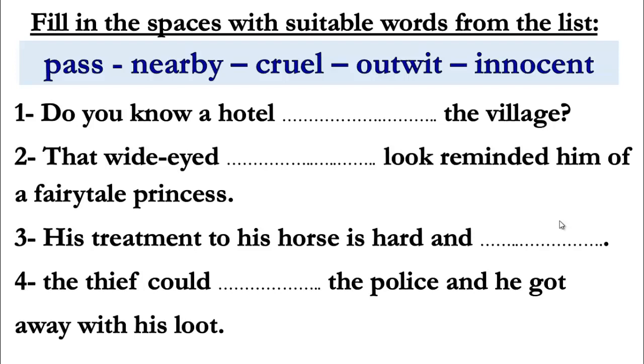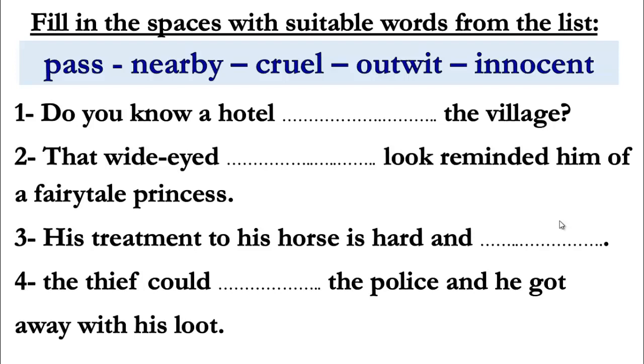Here we have the words pass, nearby, cruel, outwit, innocent. Okay, let's read the sentences and take your time to write the correct word. The first one, do you know a hotel, we have a space here, the village. So here you have to look at the relation between the hotel and the village. So what is the best choice here?